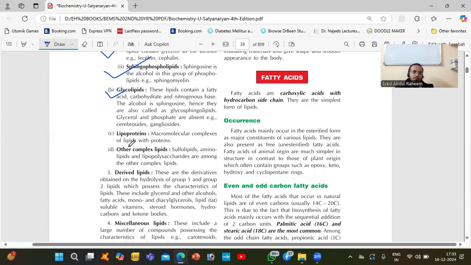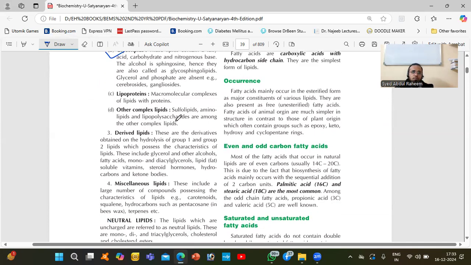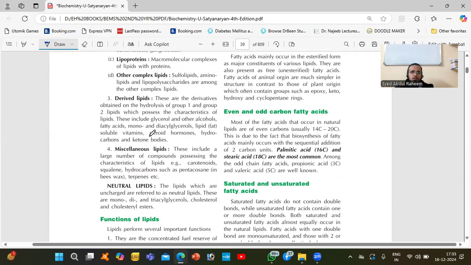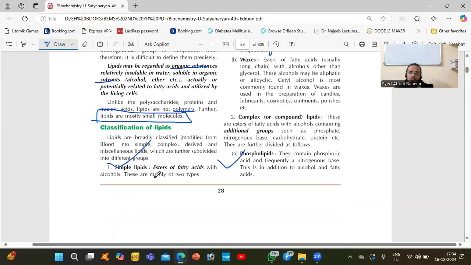Next, we have lipoprotein. In the lipoprotein, we have lipid along with protein. Other complex lipids are also there. Derivatives of lipid means, with the lipids, what different types of things are there? Like we have in the body steroid hormones, vitamins, glycerol, amino acids, fatty acids, everything. Miscellaneous, different types. This includes a large number of compounds. Carotenoids, squalene. These are those different types. Okay, neutral lipids. The lipids which are uncharged are referred to as neutral lipids. So these are the different types of lipids.